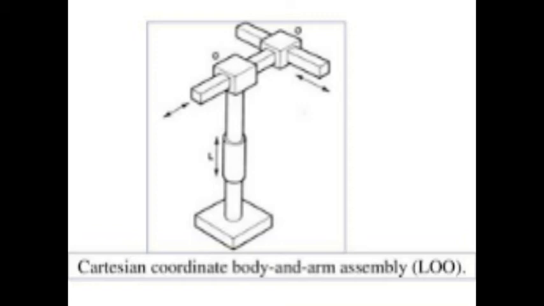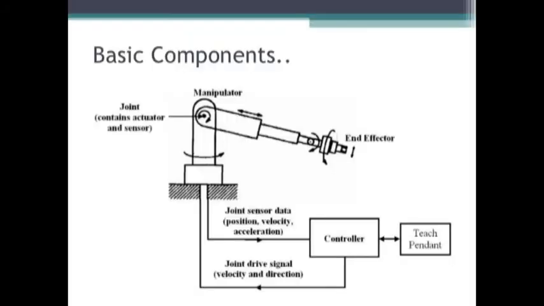And now, principal components of a robot. This is a typical standalone robot. These robots have the following basic components: robot controller unit, manipulator, and robot tooling.